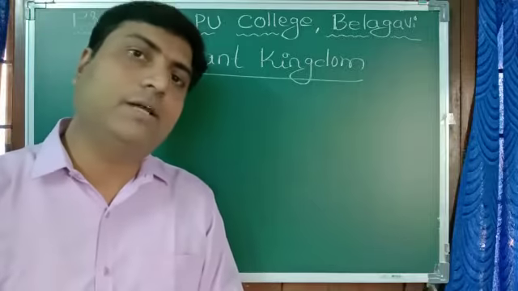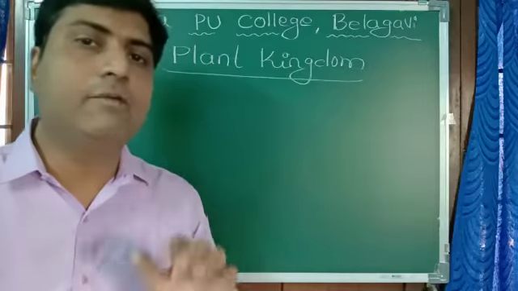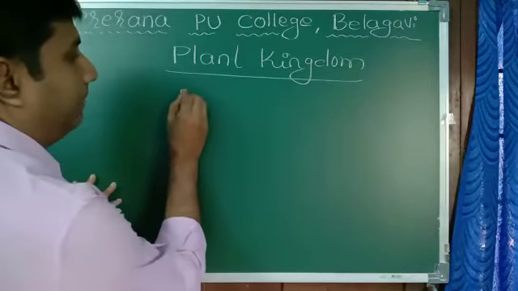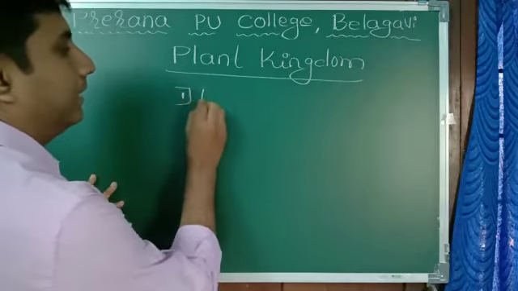This plant kingdom is broadly divided into different groups. They are algae.